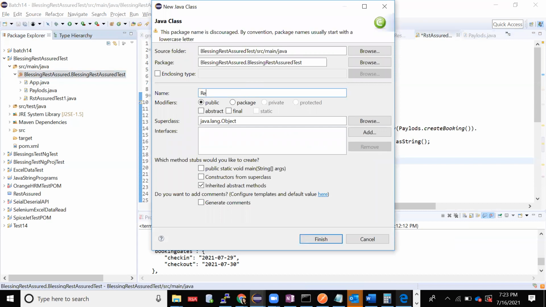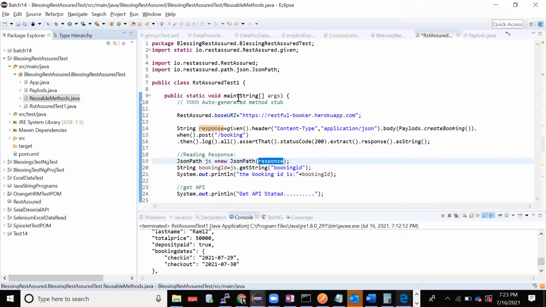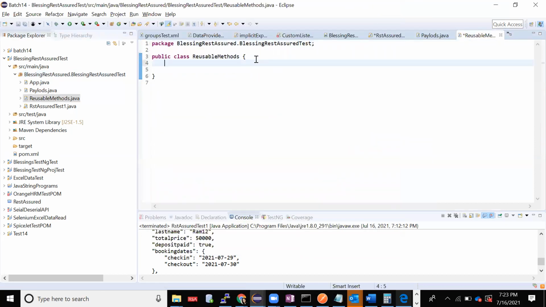So reusable. I've created one reusable method as a class. In this I'll create one method, public static void raw to JSON, I'm converting some raw to JSON, right? I've created one method. What it is taking: I'll create an object of JSON path.